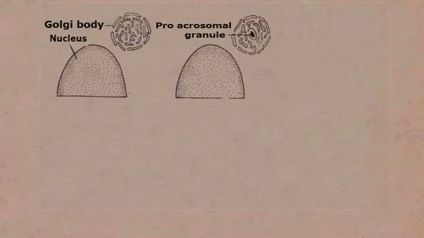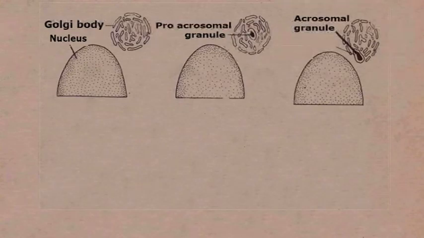Acrosome formation. Golgi bodies are responsible for the formation of the acrosome of the spermatozoon. In the premature spermatid, the Golgi body is concentrated near the frontal end of the nucleus. It consists of a series of membranes arranged concentrically around a cluster of small vacuoles. One of the vacuoles starts enlarging and a small intense body, the proacrosomal granule, is found in it. The vacuole with its granule is found near the tip of the nucleus.